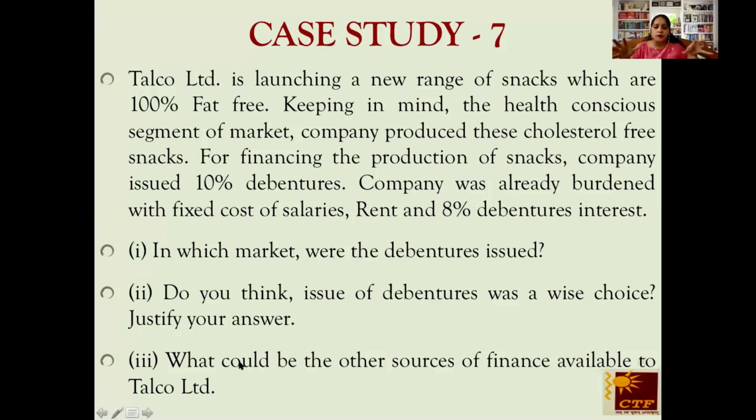So unit-wise question is there. Then we have what could be the other sources of finance available to Talco Limited apart from debentures. So that's very easy to answer. Other sources of finance, you all know, equity, preference, and retained earnings. That's very clear. Third part is easily answerable. So you have to answer 1 and 2 in your QA box.